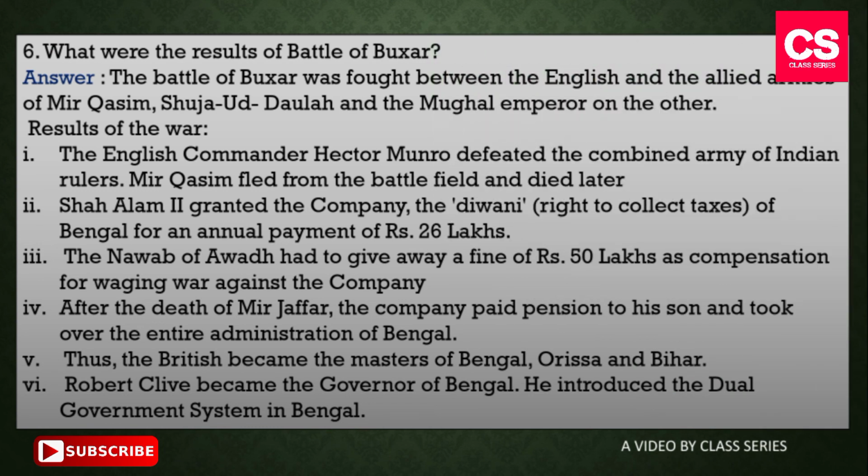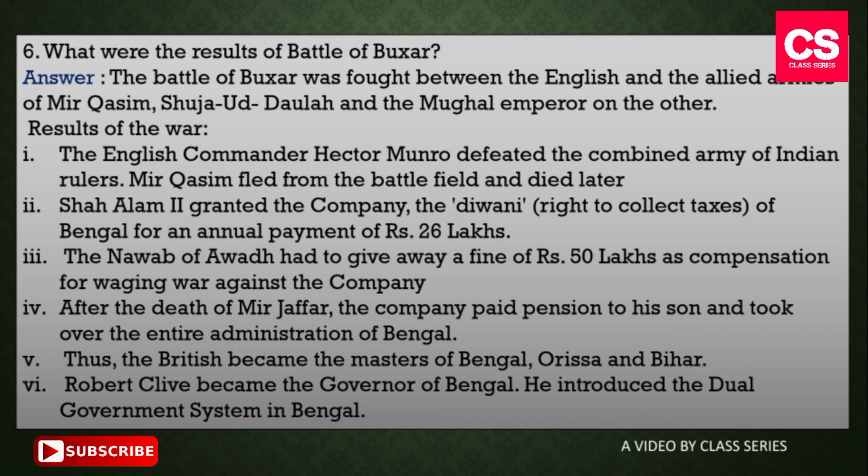Our sixth question is, what were the results of Battle of Buxar? The answer of this question is, the Battle of Buxar was fought between the English on one side and the allied armies of Mir Kasim, Shuja-ud-Daulah and the Mughal Emperor on the other. The results of the war are: number 1, the English commander Hector Munro defeated the combined army of Indian rulers. Mir Kasim fled from the battlefield and died later.